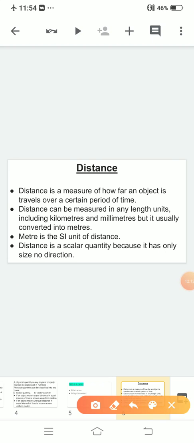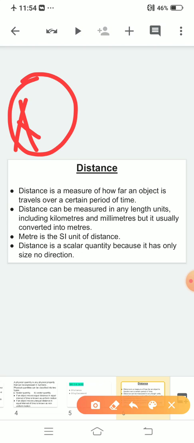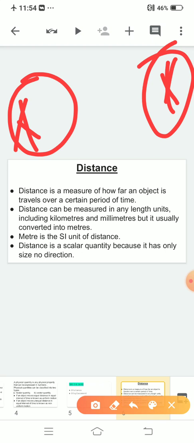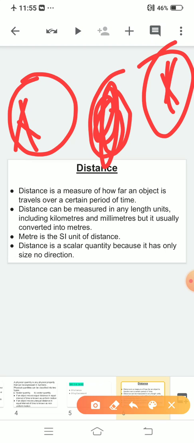See, a person is standing over here. Okay, he wants to reach here. Now my question is, how far did the object travel? Some construction was going on here. So actually there are two ways to answer this question. First, by getting the total path traveled by the object, or the other is by measuring the initial and the final position, because some construction work is going on over here.